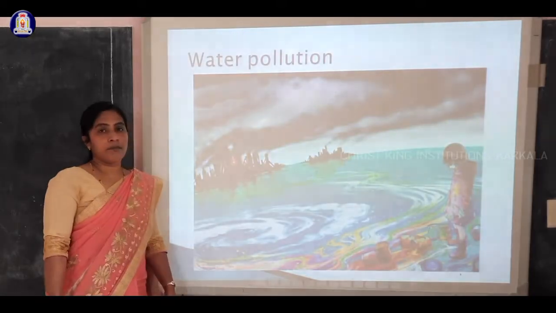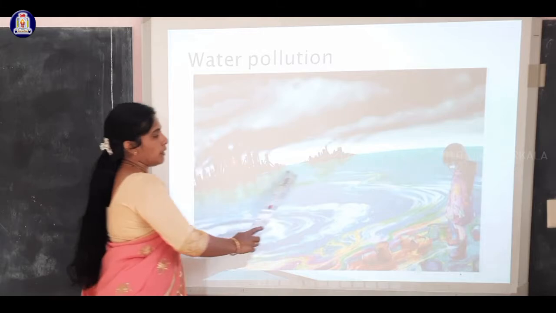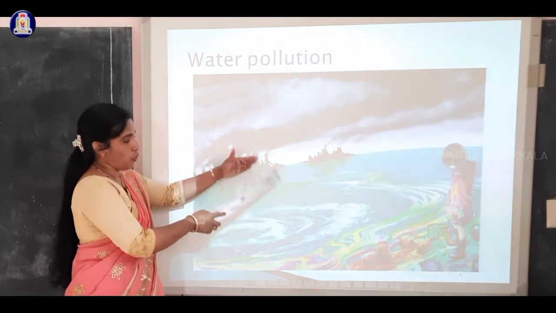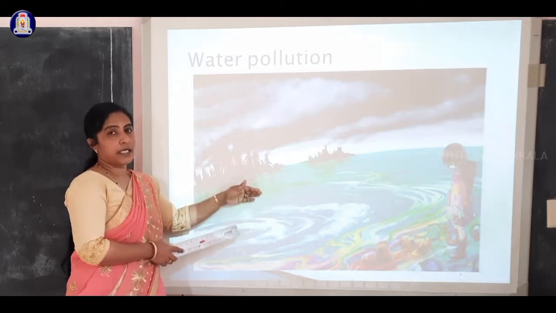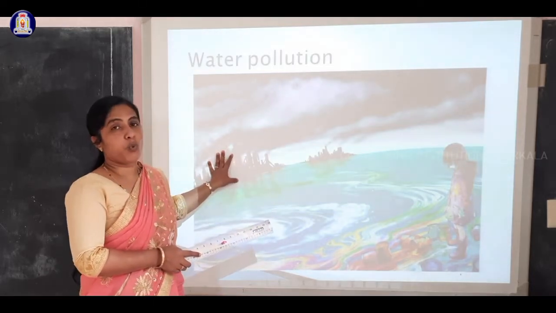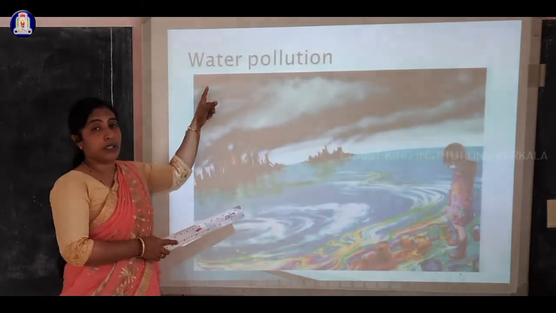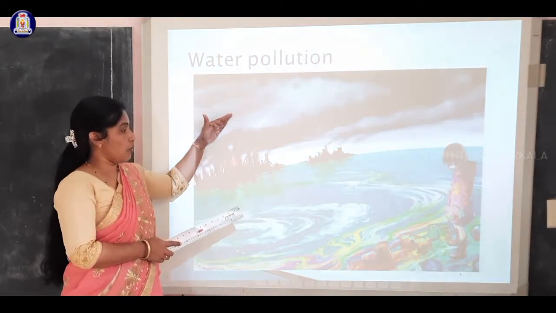Next, the term water pollution. You can see clear water, but here it is highly polluted with different colors. We can conduct one experiment, then you will come to know what water pollution is. Any undesirable change in water, or in the hydrosphere, is called water pollution.